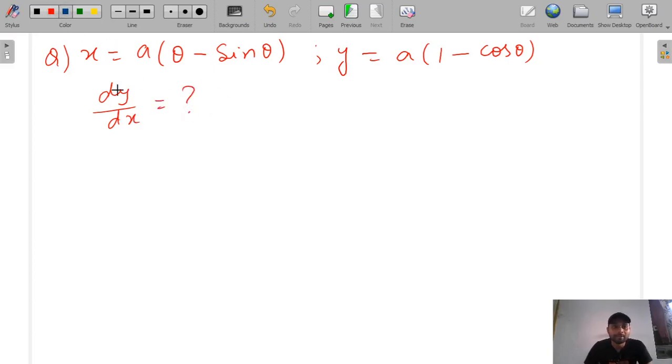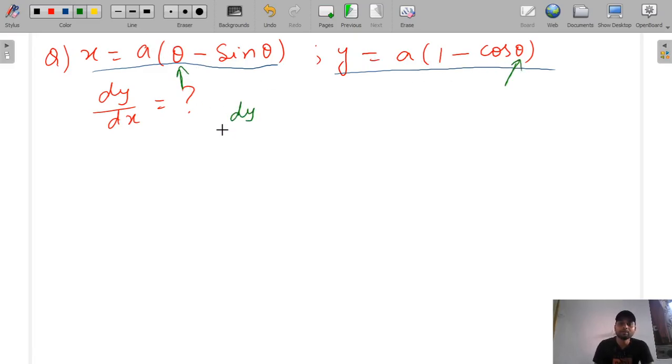Here the equation of x is given and the equation of y is given, both separately. How do you combine them to solve dy/dx? In such questions you can see that the θ term is common in the equation of x and of y. So what we can do is (dy/dθ) divided by (dx/dθ). After doing this, dθ and dθ cancel, and we get dy/dx.